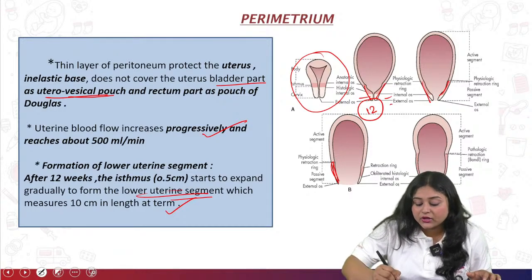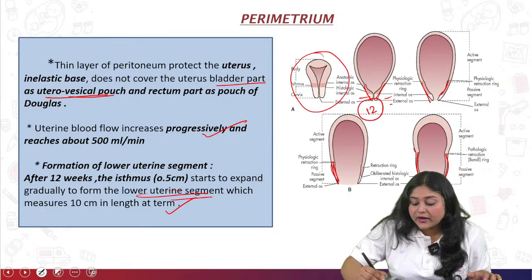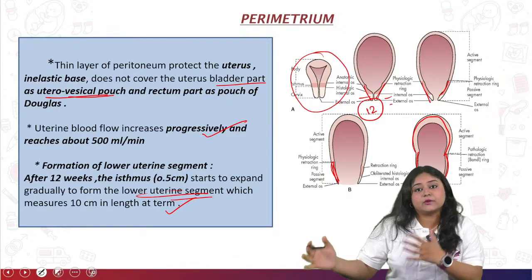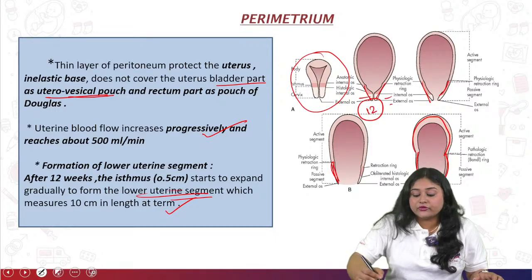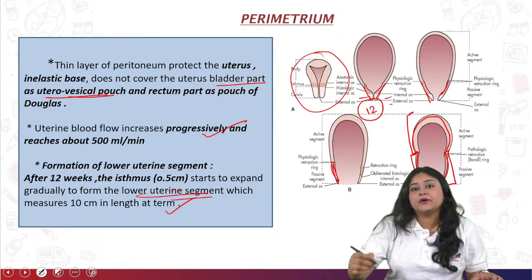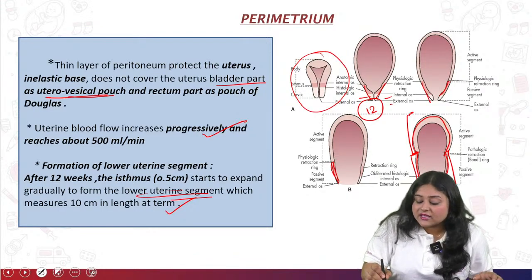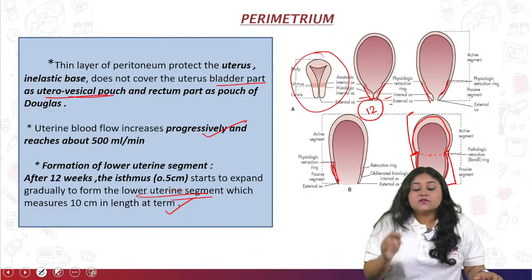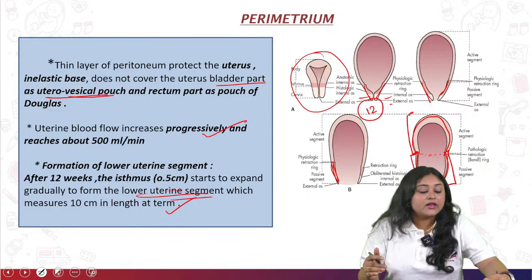So that time only you can see this two-part division at the end of the pregnancy journey. This part is known as the lower uterine segment and the upper part is known as the upper uterine segment. So at the junction of the upper and lower uterine segments you can feel one line.